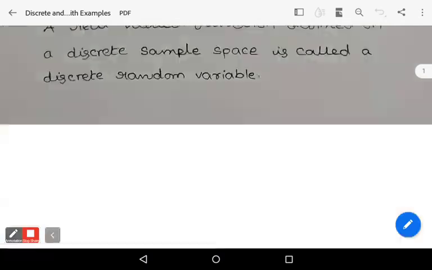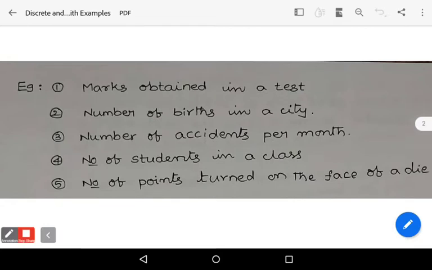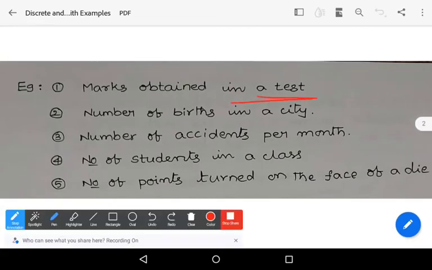Let us see the examples to this discrete random variable. Marks obtained in a test must represent a discrete random variable. Number of births in a city, very clear, they are finite and countable. The number of accidents per month, very clear, countable. The number of students in a class, again, the number is countable and finite. The number of points turned on the face of a die, yes, very clear. That number must be countable as well as finite.